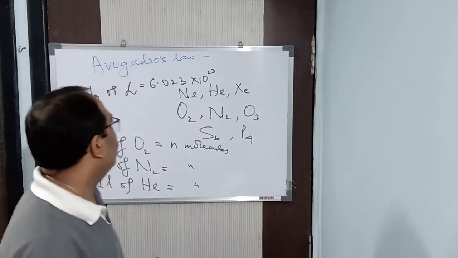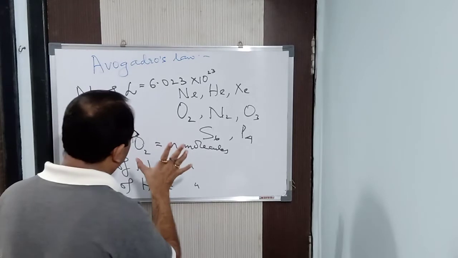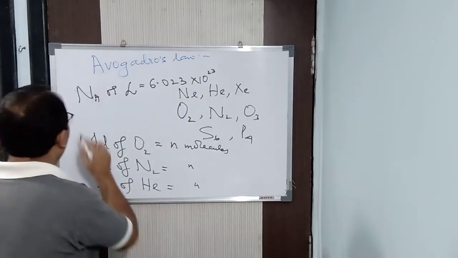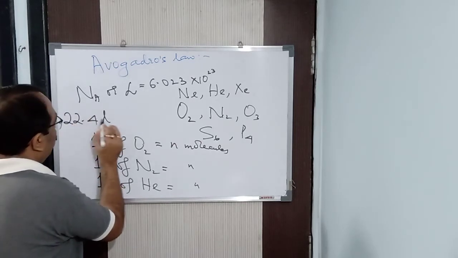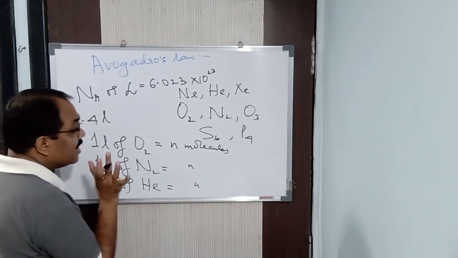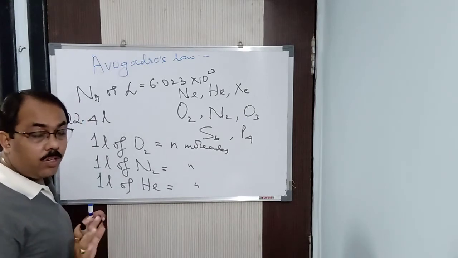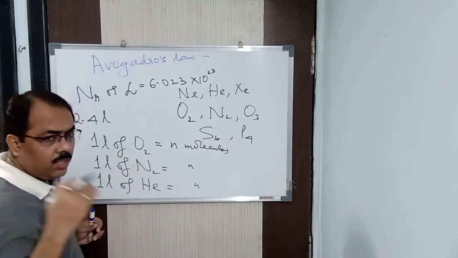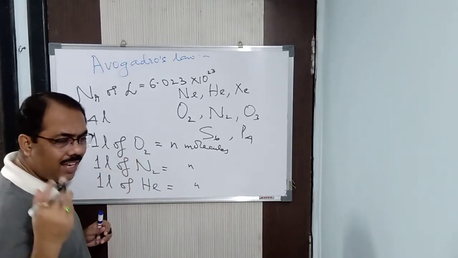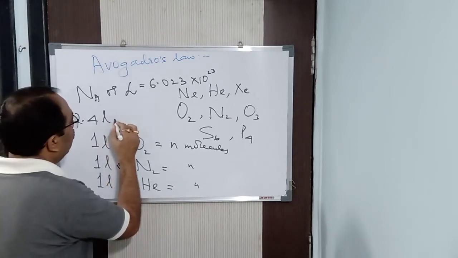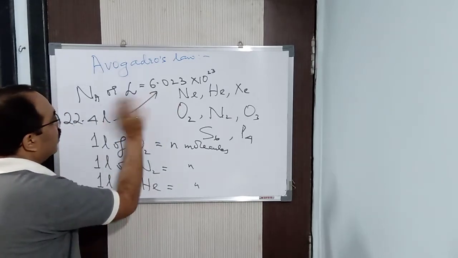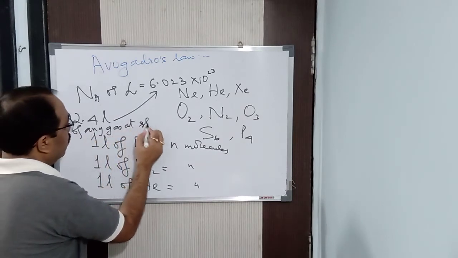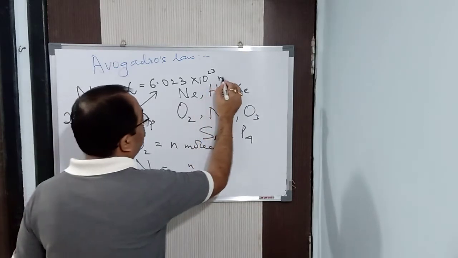That means 22.4 liter of any gas at STP, whether it is oxygen, nitrogen, helium, neon, ammonia, HCl, any gas, will contain this many molecules.